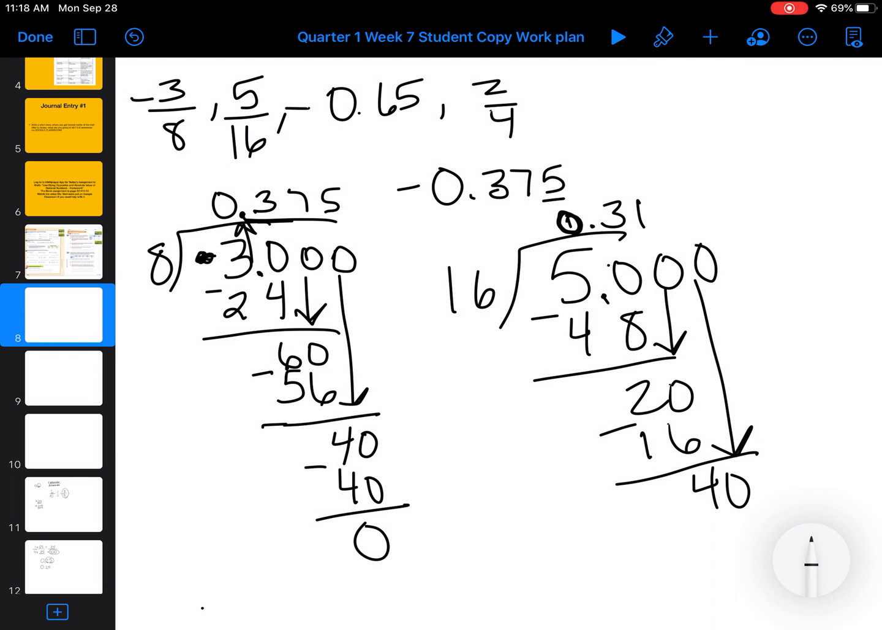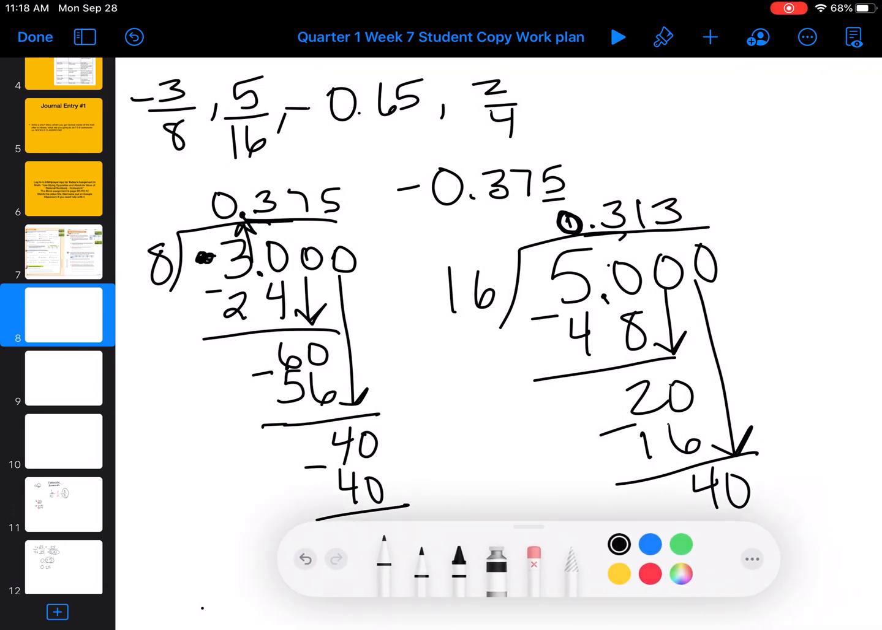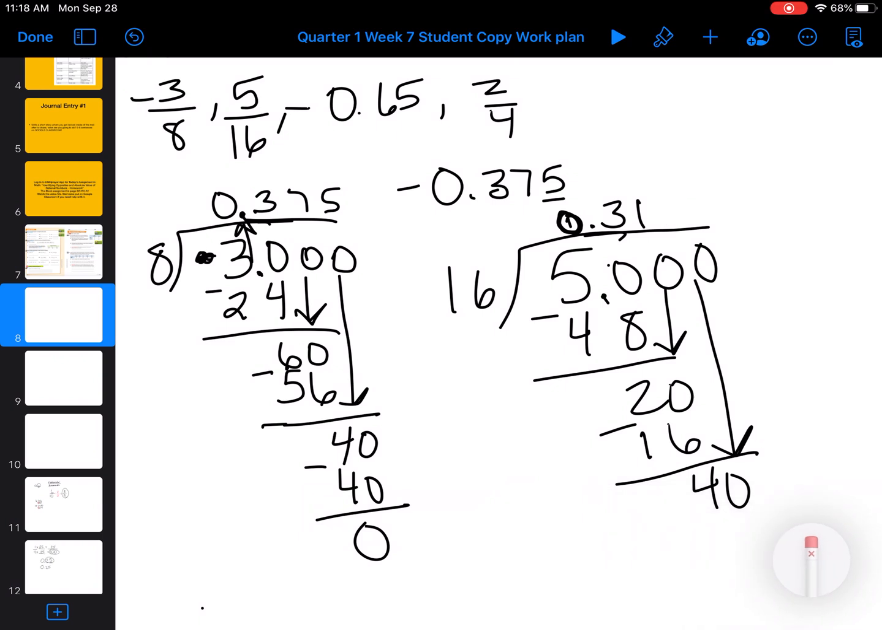16 fits into 40, 3 times, because it is, oh, nope, that's wrong. 16 fits into 40 2 times. Sixteen times 2, 2 times 6 is 12, 32. So now I have 40 minus 32, which is 8.